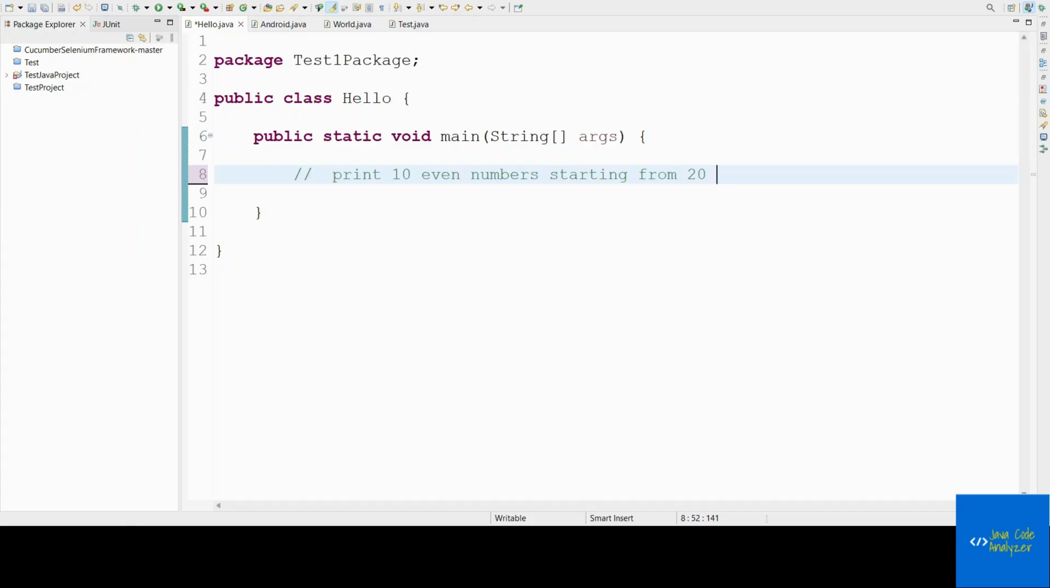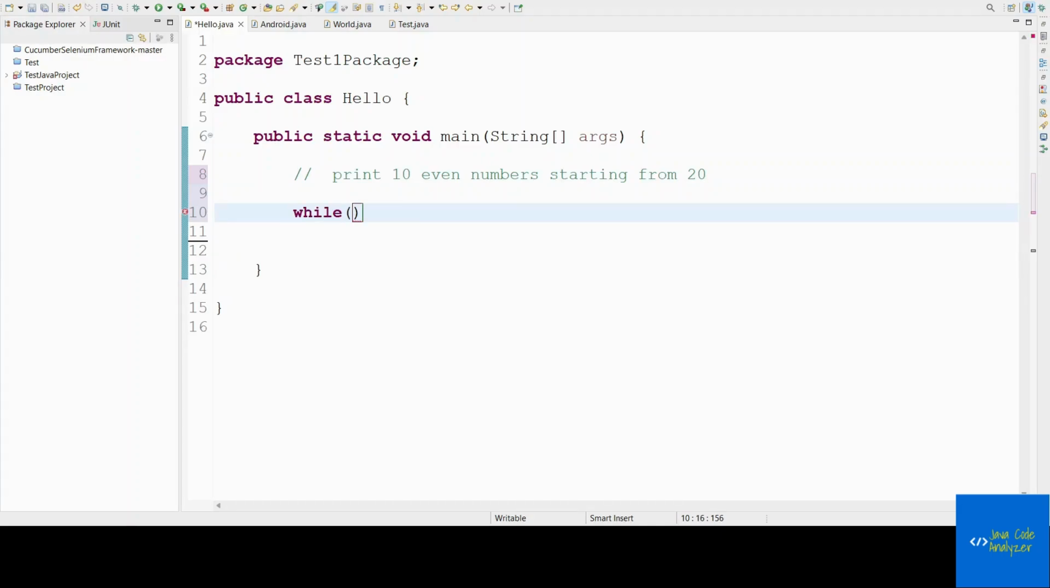Do we know what the start is? You might say we are aware, 20, but what is the end? We don't know, because if I am starting from the even number 20, I don't know how many times I need to increment, or how many times I have to traverse the loop to check whether 10 numbers are reached or not. If this kind of condition is there, then we can go with the while loop.